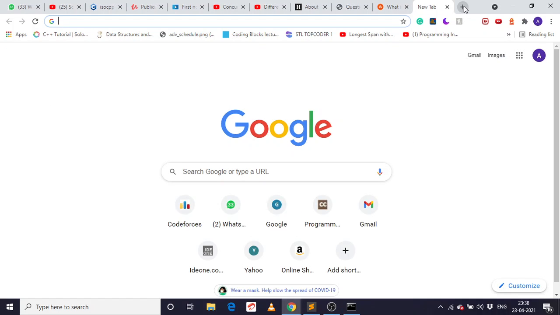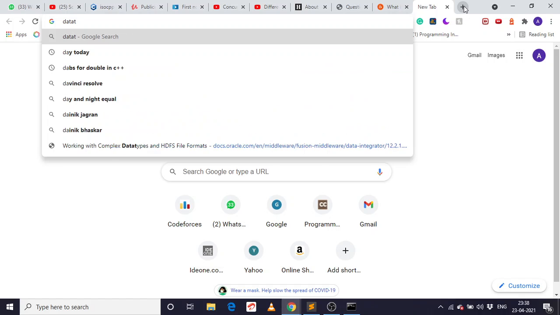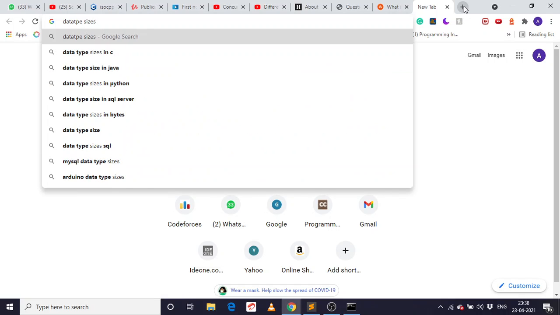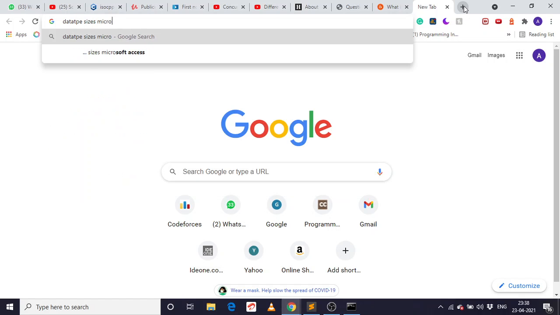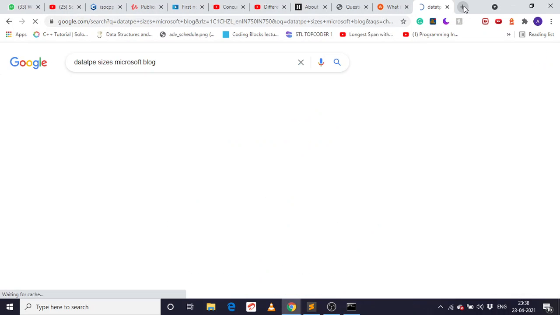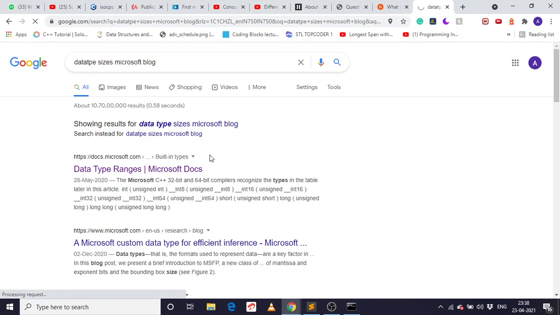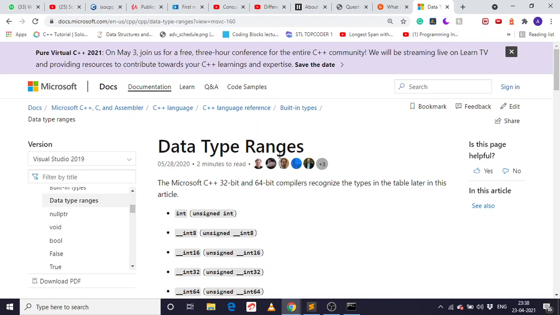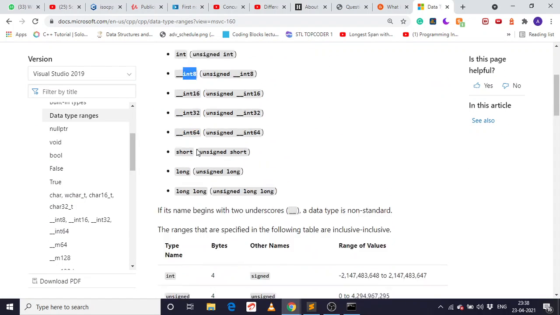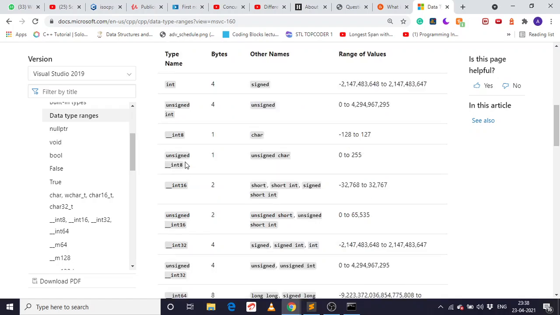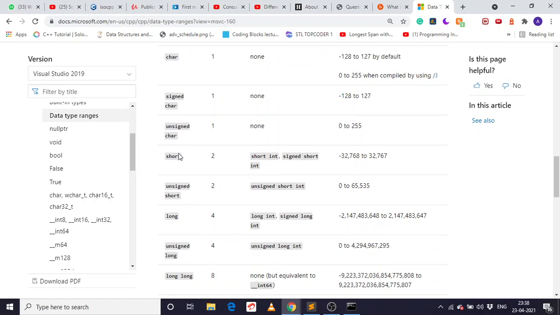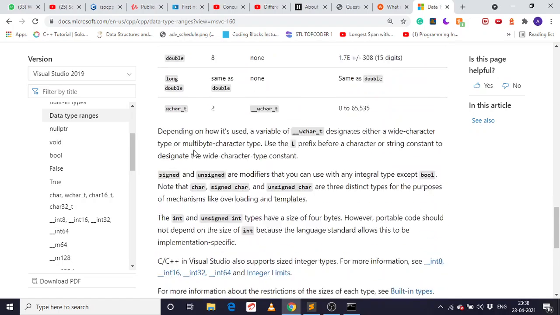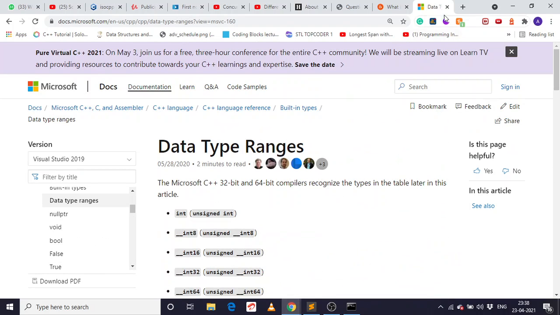For C++, I will guide you to the data type sizes on the Microsoft blog, I guess. So here's the Microsoft page with data type ranges and the different types of data types available in C++. So this int, and long, are the basic types, and then we have some other types: unsigned, signed, long, wchar, and so on. You can look at this on this website also, but these are not available in C language. These are available in C++ with 32 and 64-bit compilers.